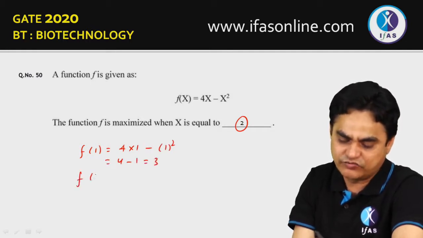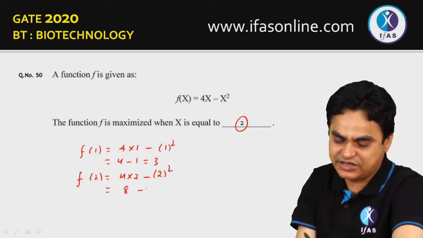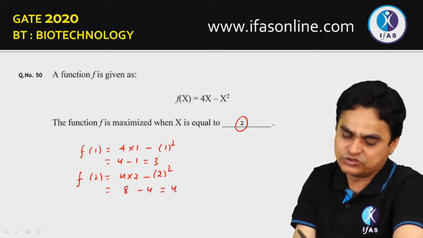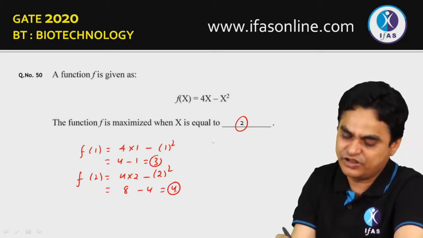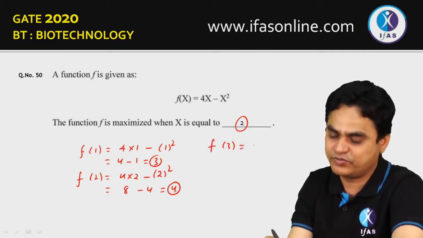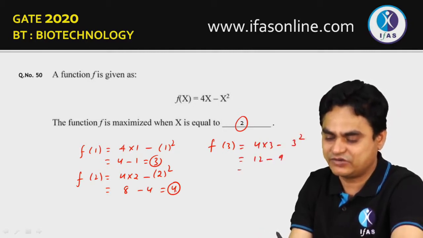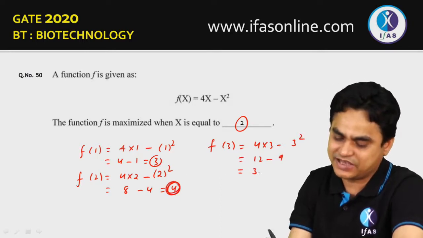If you put a function of 2, what you will get is 4 into 2 minus 2 square, that is 8 minus 4, and the value comes out to be 4. So 4 is greater than this. Similarly, if you move to a function of 3, again the value will start declining. Function of 3 would be 4 into 3 minus 3 square, that will be 12 minus 9, which comes out to 3. So 4 is the maximum, and again the value is declining.